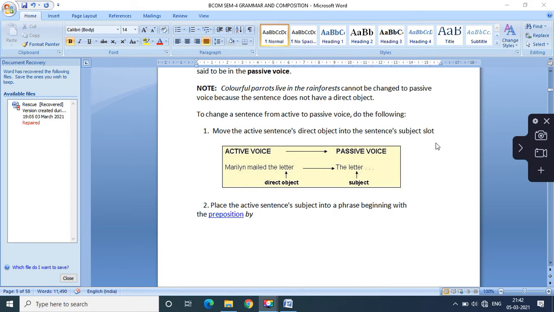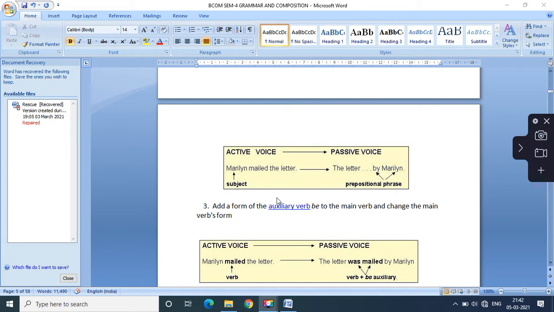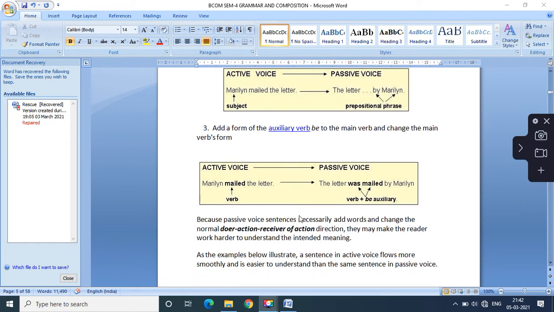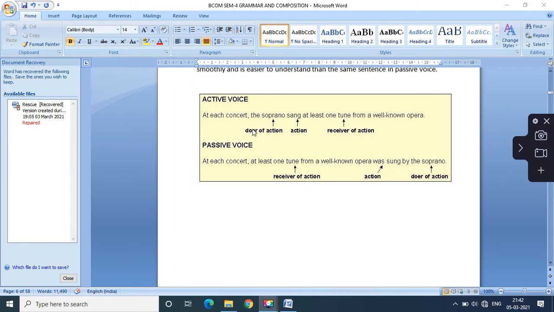These are the basic rules that we have to follow while making passive voice: subject becomes the object and object becomes the subject, and then the preposition by should be added. Then these examples were bifurcated. We saw the words separated, like: at each concert the soprano sang at least one tune from a well-known opera. Soprano is the doer of the action, sang is the action, tune is the receiver of action.